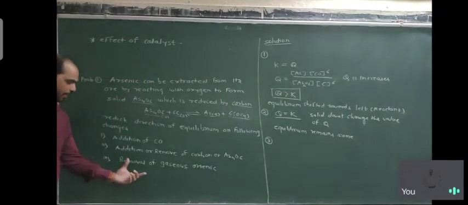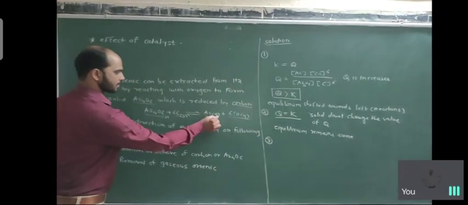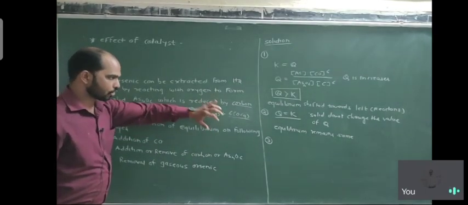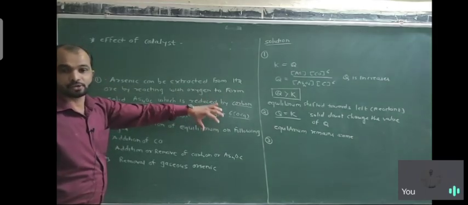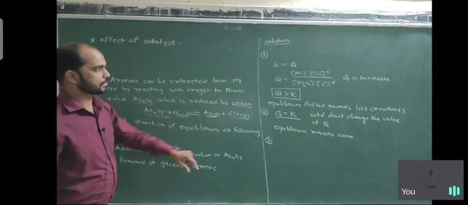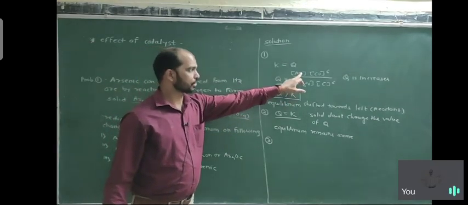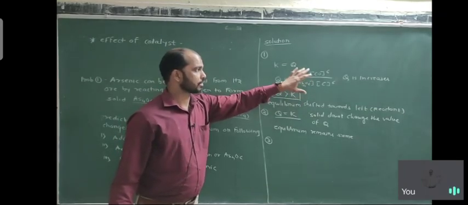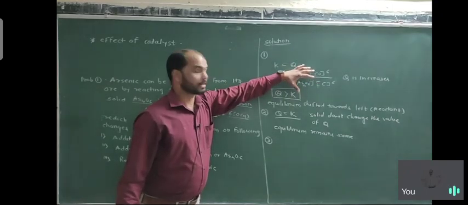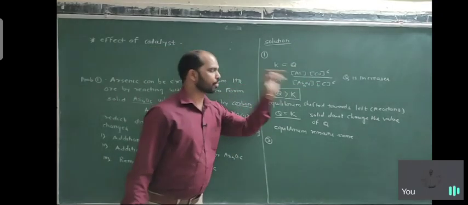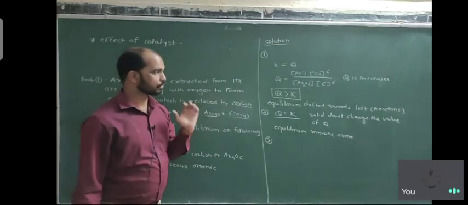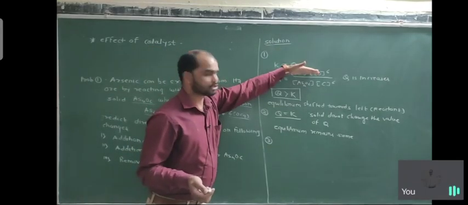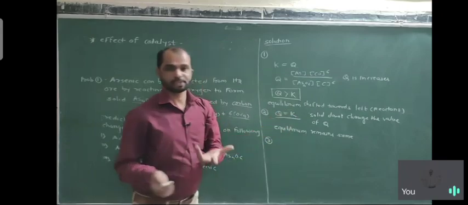What is the third condition? Removal of gaseous arsenic. Here gaseous arsenic is formed. If we remove this gaseous arsenic, the concentration on the product side decreases. So the concentration at the numerator decreases as compared to the denominator. What do we expect, does the value of Q decrease or increase? It decreases, because the numerator is lower than the denominator.